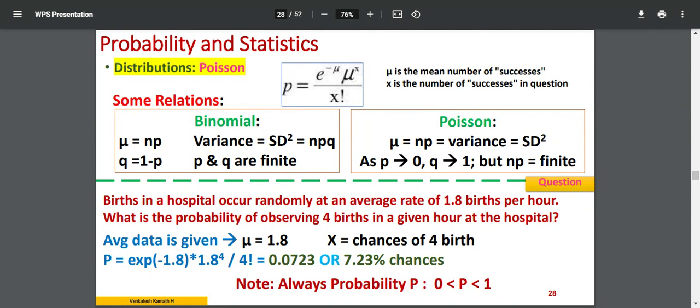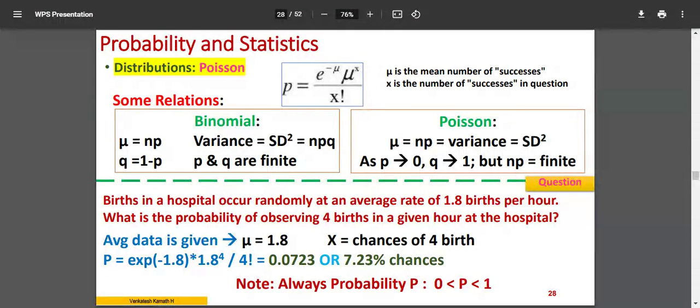So you know about mu, that is mean, as well as standard deviation of a set of values. For a binomial distribution and for a Poisson distribution, you can find out mean and standard deviation. How to calculate? Mu will be equal to n into p, the number of samples, the size, multiplied by the probability of that occurrence. In my previous problem, n was equal to 2 and probability was 0.6. So it is 2 into 0.6 is the mu in that case. Variance will be equal to npq. You have to multiply with the q.